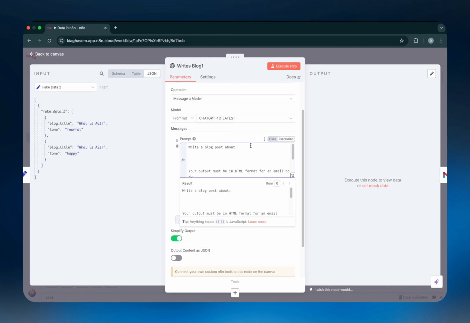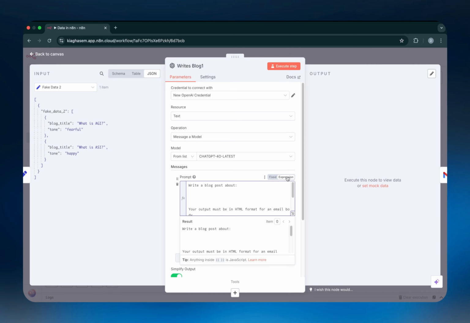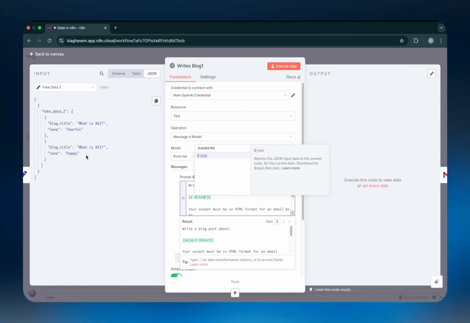Okay, so let's say what we're trying to do is we're trying to call on a variable or a data point inside the previous node. So the previous node in this one is called fake data number 2. So we know that to do this, first we have to click on expression, make sure it knows that we're going to give it some code, and then we want to put 2 open curly brackets. And then as you can see, the first option that comes up says $JSON. And we know that by writing down $JSON, we're actually going to start referring to the node that just came prior to it.